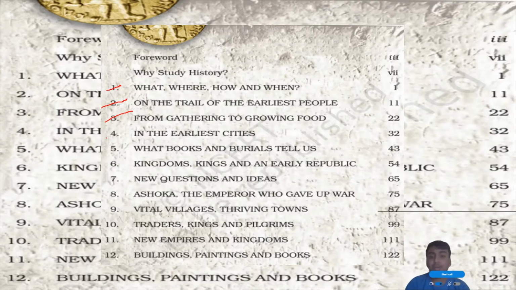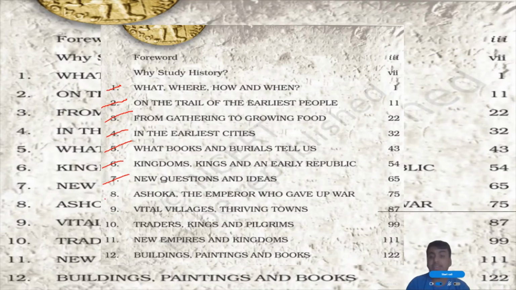Fourth, it is about the Indus Valley civilization. Fifth, it is about the books and some of the Vedas and some of the rituals that are performed after the death. And in sixth, we'll be seeing this later Vedic period, and in seventh, we'll be seeing the Buddhas and Mahaviras, questions and ideas.